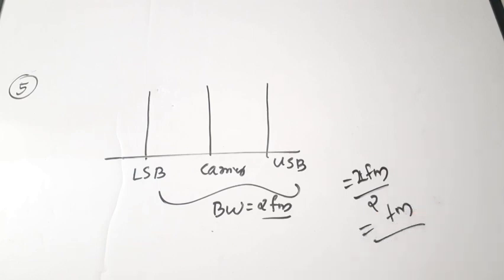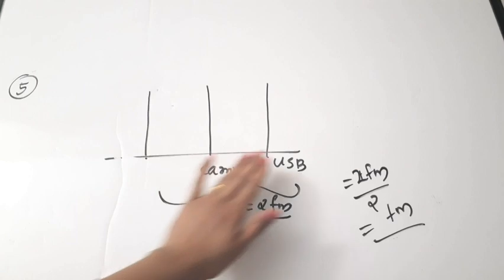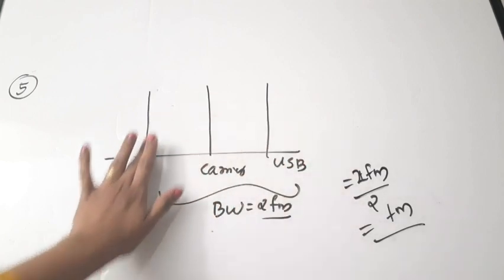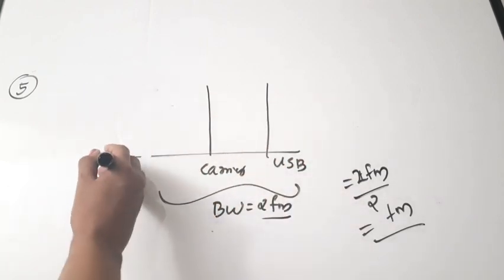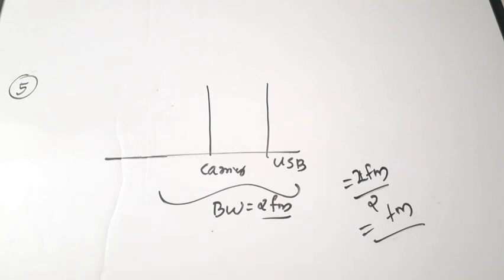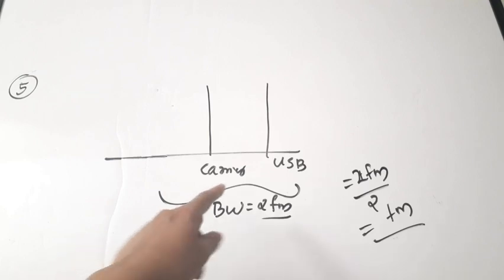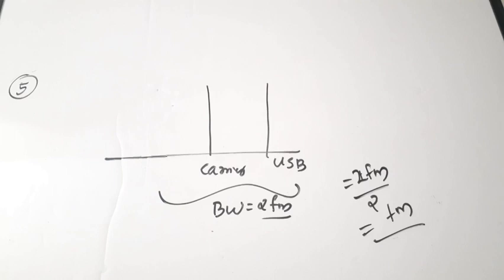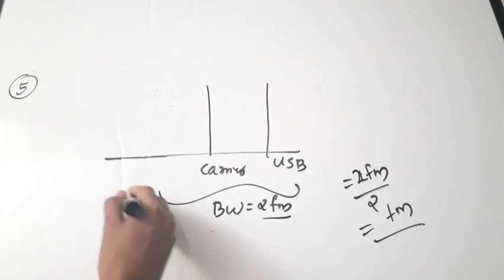So for your single sideband, you will be having either LSB or USB. You can actually choose one. Some SSBs are having upper sideband, some SSBs are having lower sideband. So in either case, they are only having one sideband, so bandwidth is also half. Okay. Correct answer is FM. Option A is the correct answer.